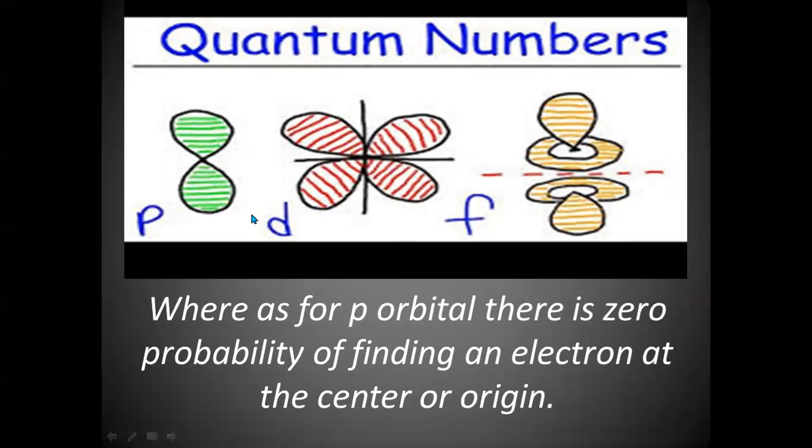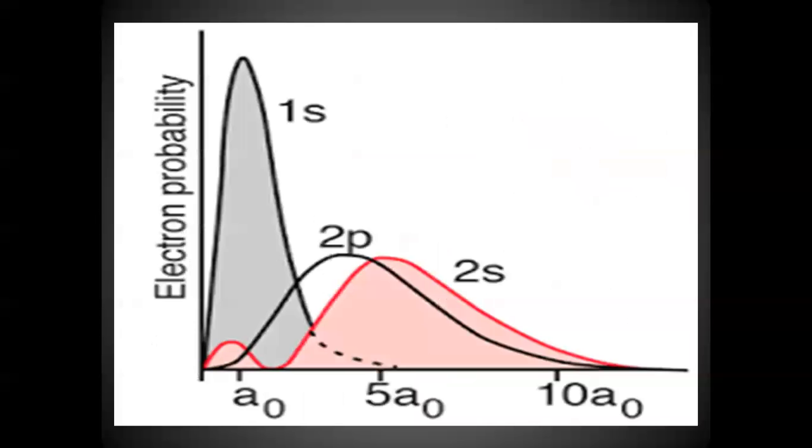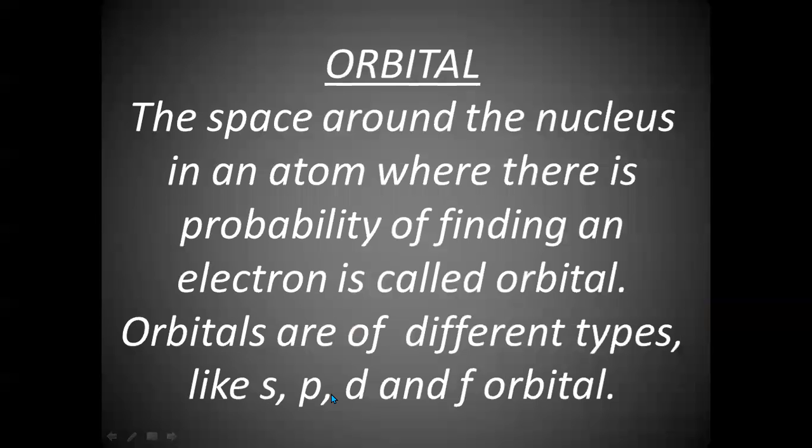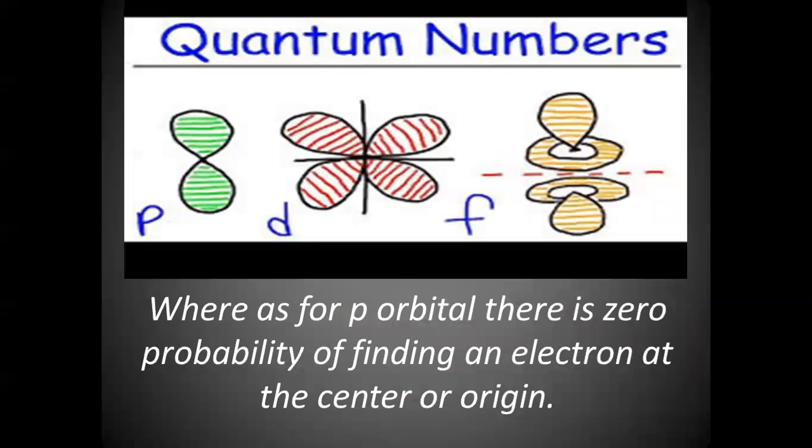Now, as I told you, in the radial probability distribution curve for the p orbital, there is zero electron density at the center, which means there will be a node. Because it is a stationary wave, we can say that there is a node, meaning at the center there is no electron, or the probability of finding an electron is 0 for the p orbital.